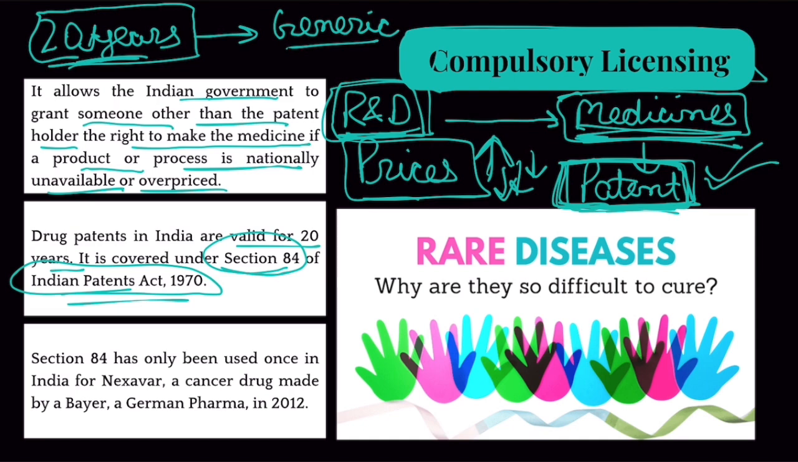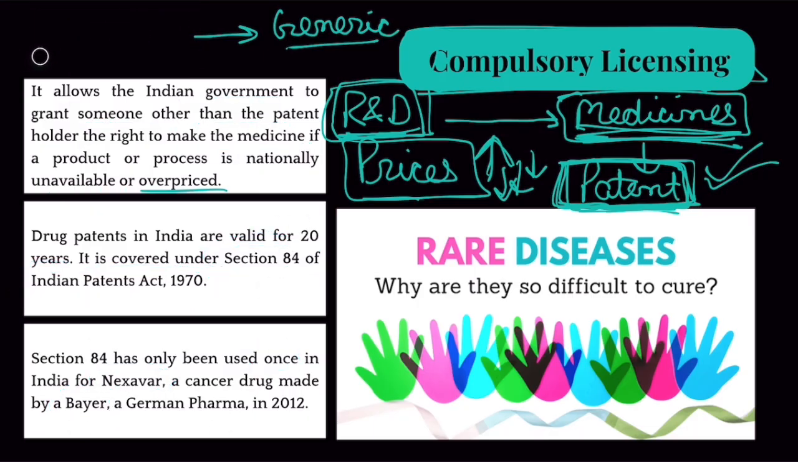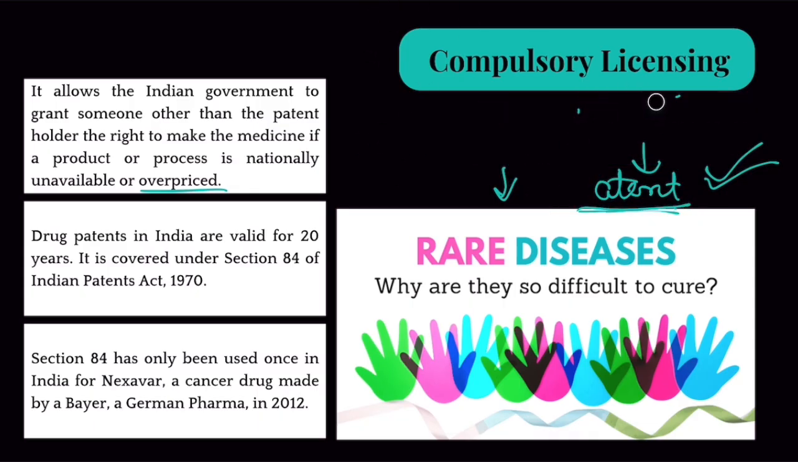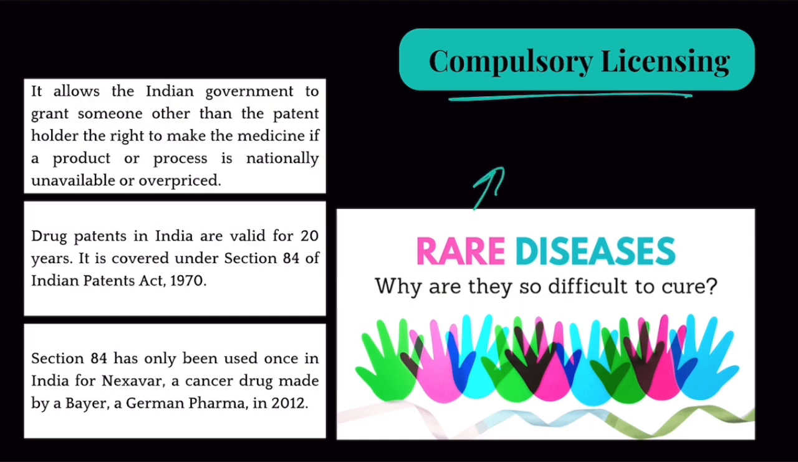Now the government has the power to grant a compulsory license, but so far the government has only used this compulsory license once. And that too for an anti-cancer drug called Nexavar made by Bayer International, a German pharmaceutical company. Clear? Now the petitions filed in the Supreme Court and Kerala High Court and many other high courts are talking about making some of the drugs for rare diseases available and affordable under compulsory licensing. So these petitions have been filed to make medicines for rare diseases available under compulsory licensing so that they become affordable.